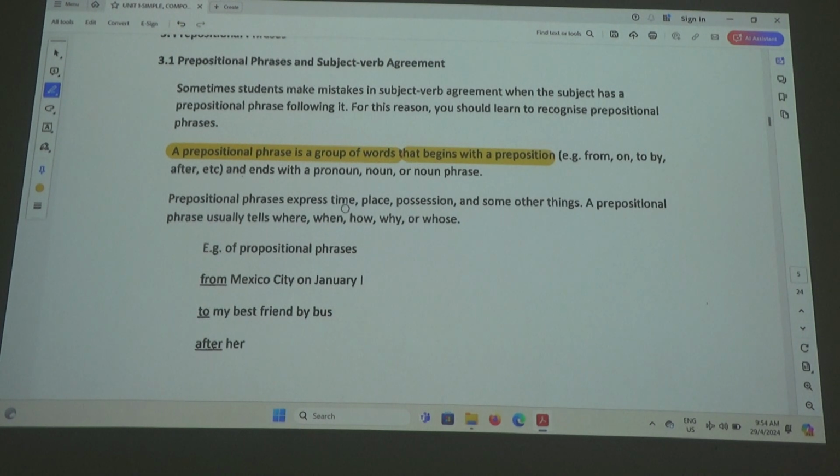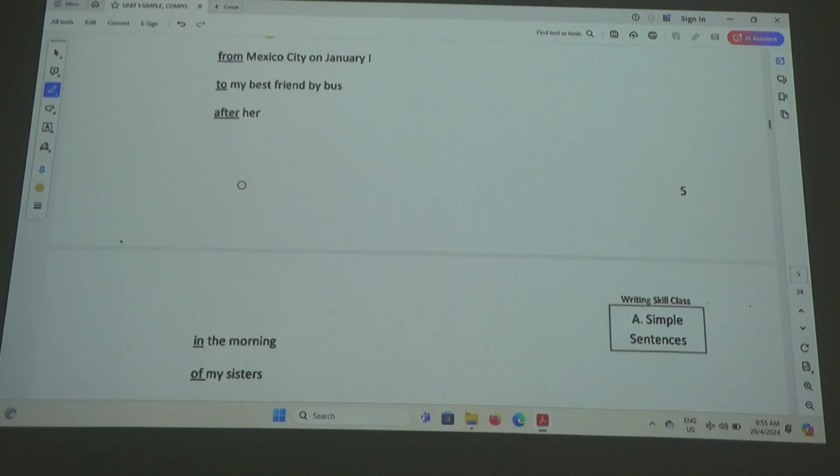Prepositional phrases express time, place, possession, and some other things. A prepositional phrase usually tells where, when, how, why, and or whose. Example of preposition. Oh dear, there's a wrong spelling. P-R-E. Can you correct that? P-R-E. Prepositional phrases. From Mexico City on January 1st. To my best friend by bus after her. So they start with a preposition. Alright? So that's the prepositional phrase. Is that okay? Alright? Let's move on.